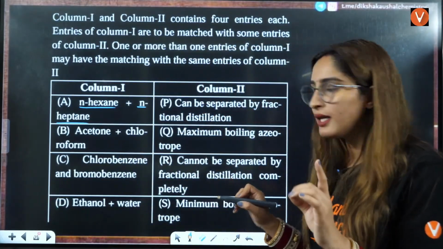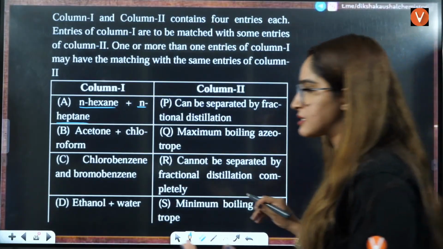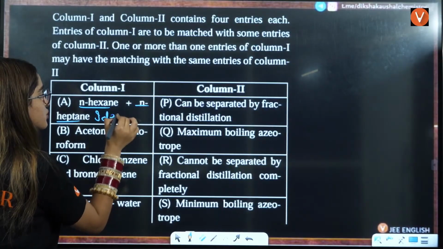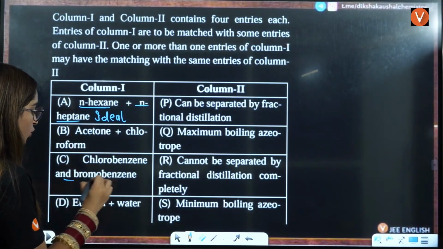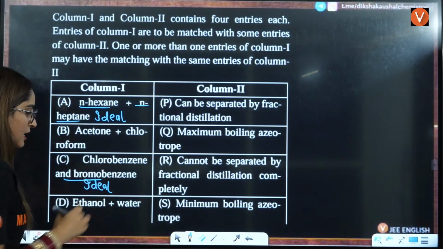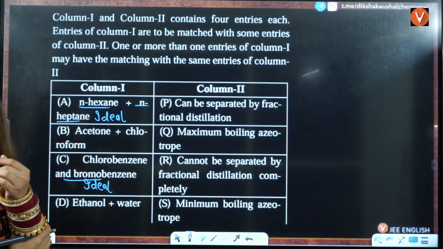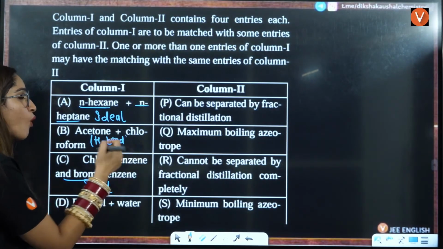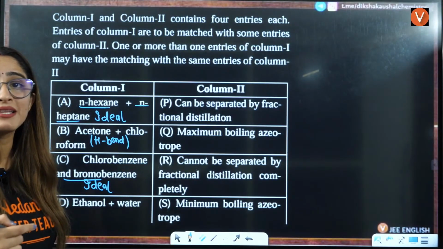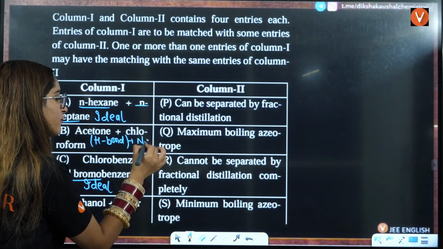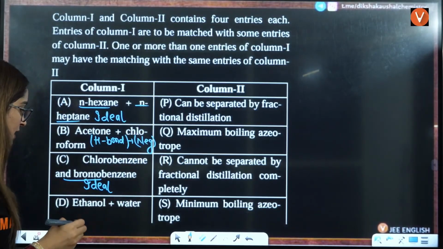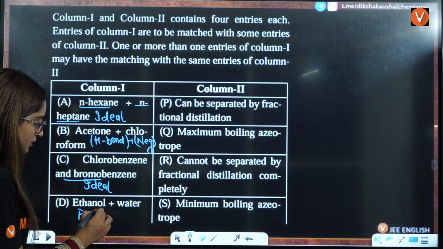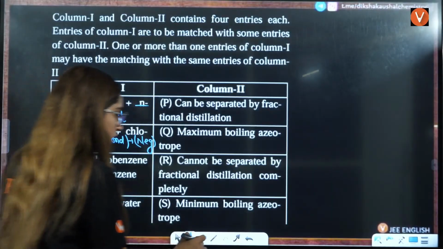Just remember one thing about ideal solutions. Firstly, let us categorize this. N-hexane and N-heptane is an ideal solution. Then chlorobenzene and bromobenzene is also an ideal solution. Then acetone and chloroform. After this, hydrogen bonding will start, and you will observe more interactions. That is why this shows negative deviation. And here, it will break eventually and you will see positive deviation.